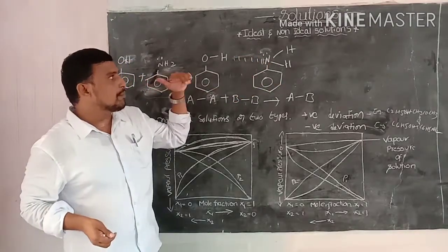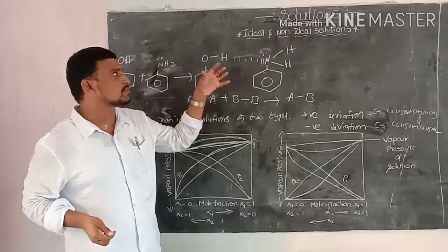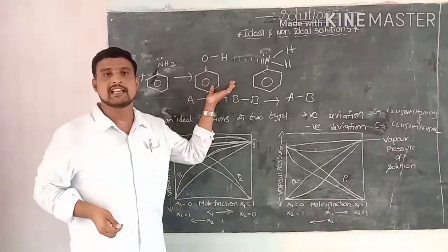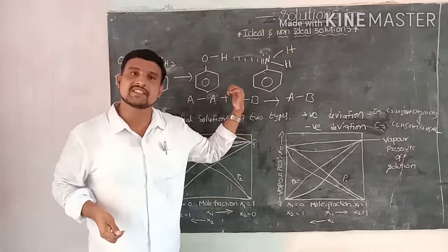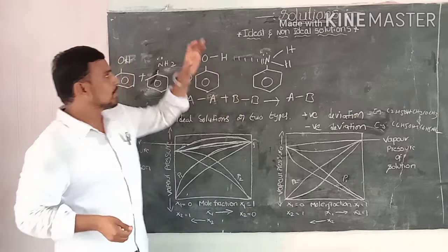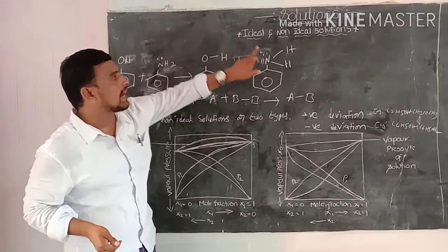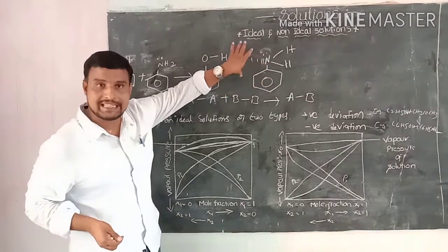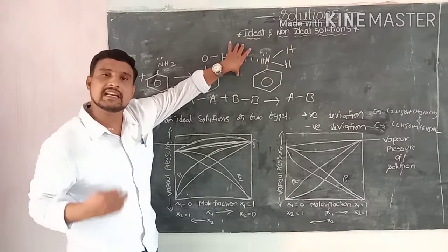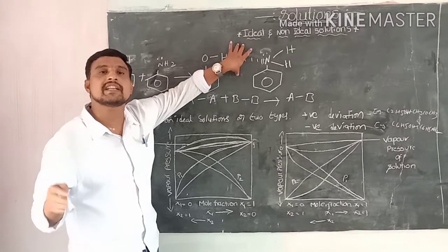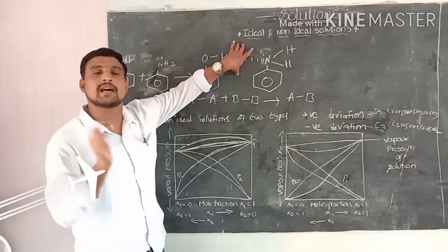So the vaporization of these molecules decreases, and vapor pressure also decreases. This leads to the formation of negative deviation from Raoult's law.